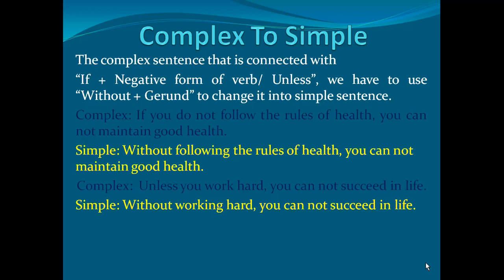So my dear students, you can see the complex sentence in two forms. That means "if" plus negative form of verb or "unless." So if you see the sentences are in this form, you will change it into a simple sentence by following the structure "without" plus gerund. Then everything will be okay.